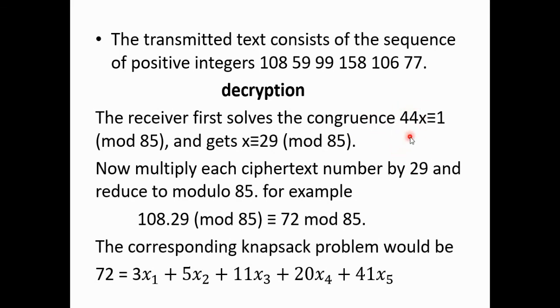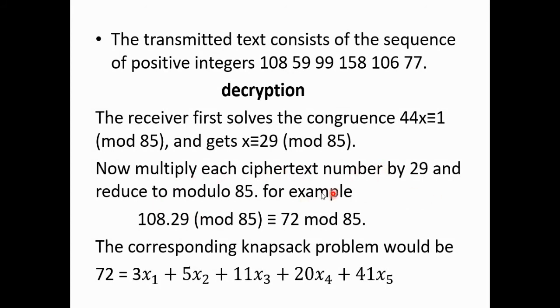So x will be congruent to 29 modulo 85. This you can easily solve by using the Euclidean algorithm. Now multiply each ciphertext number by 29.